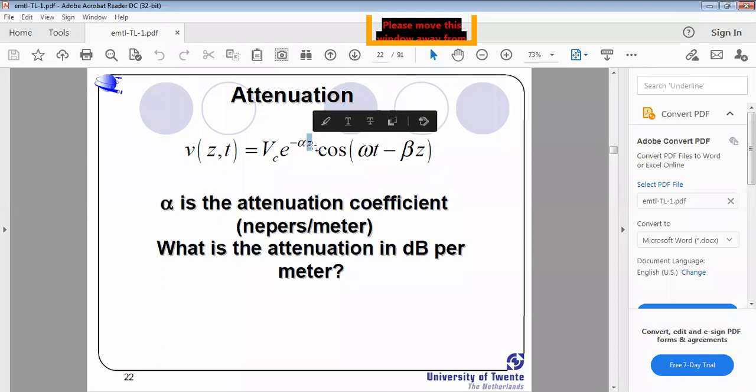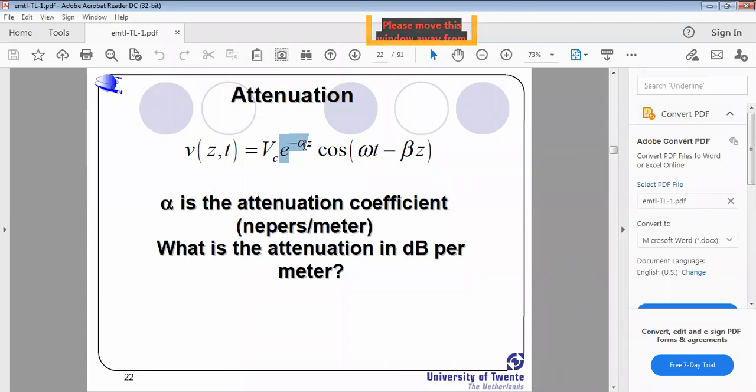What exactly does z mean here? Z is the direction of propagation. E power minus alpha z means reduction in signal strength exponentially. But how much does it decrease? Alpha times. That is the meaning. Did you get it? Simply hide this e power minus alpha z, and V of z comma t equals Vc into cos of omega t minus beta z is the traveling wave expression, right?